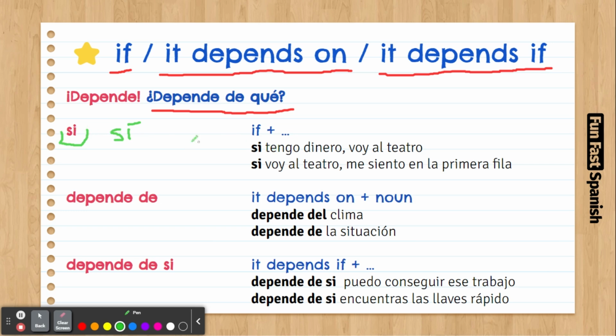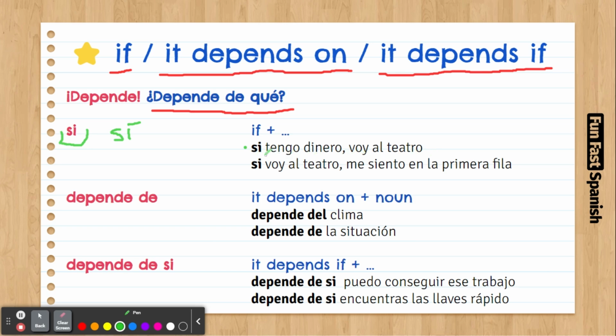Yes is sí, and if is si. Si tengo dinero, voy al teatro. So it's kind of the same sound, but one is stronger than the other. If I have money, I go to the theater.